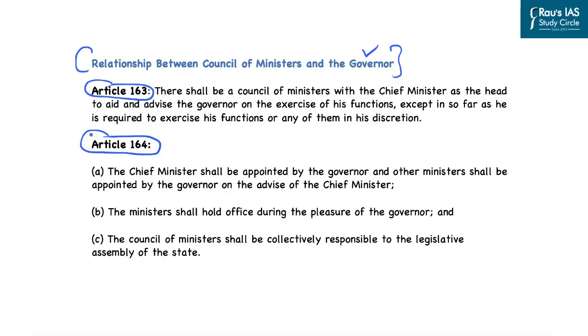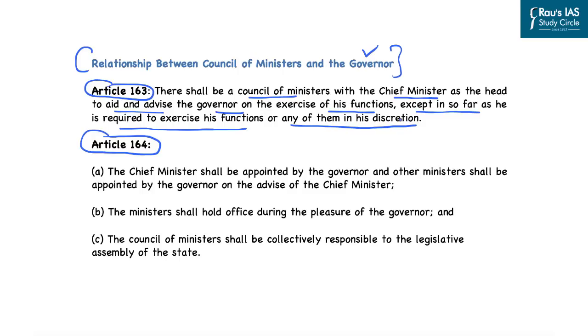Article 163 states that there shall be a council of ministers with the chief minister as the head to aid and advise the governor in the exercise of his functions, except insofar as he is required to exercise his functions or any of them in his discretion. That is, normally the council of ministers, which is headed by the chief minister, will aid and advise the governor in the exercise of the functions that are provided to the governor.